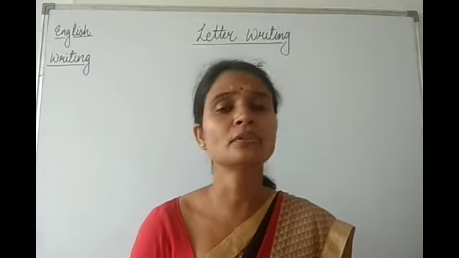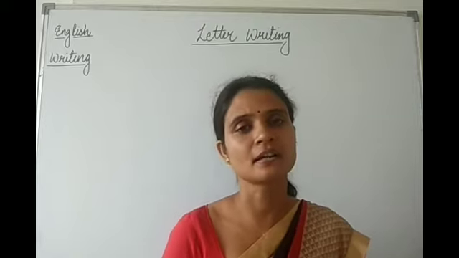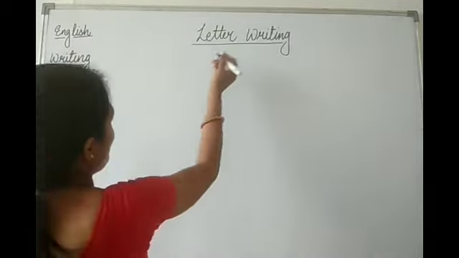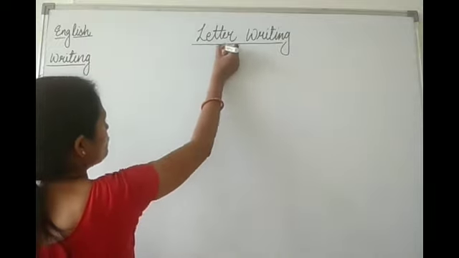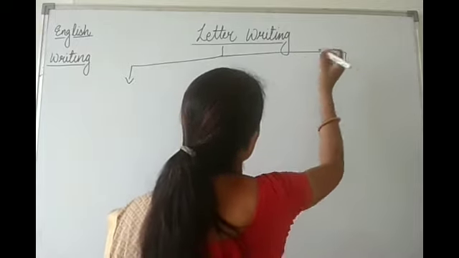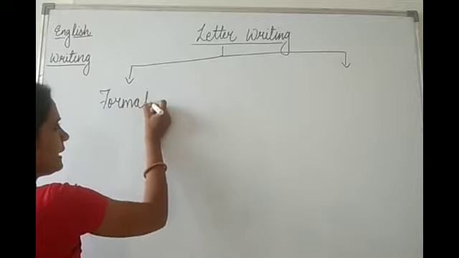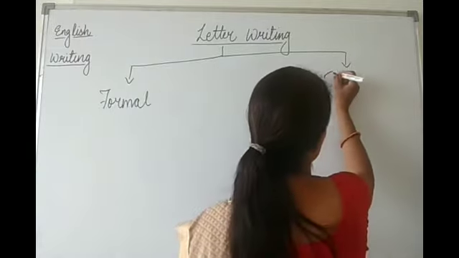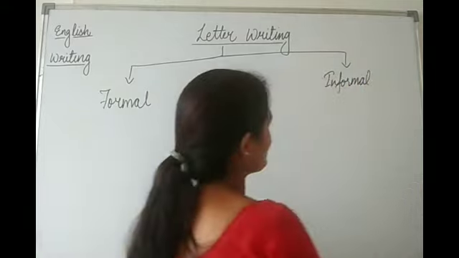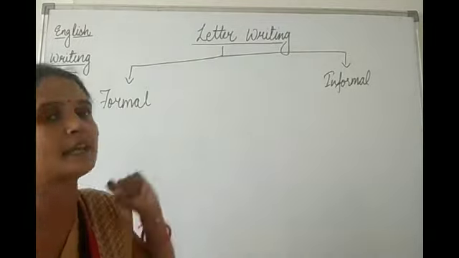Okay, so let us see how to write a letter, and here we will discuss the letters in brief. So first of all, letter writing, let us see. There are two types of letters basically. Broad division is of two types. First one is the formal one and second is informal. Okay. So first of all, let us discuss what is the difference between formal and informal one.